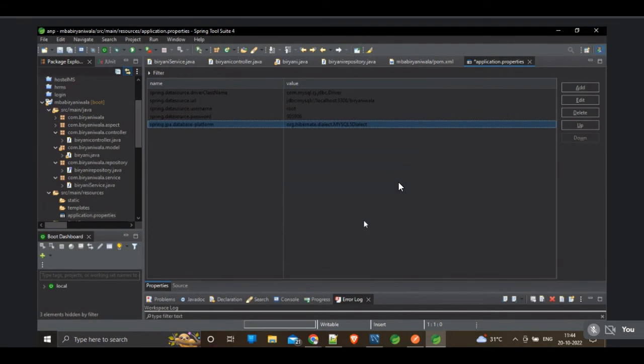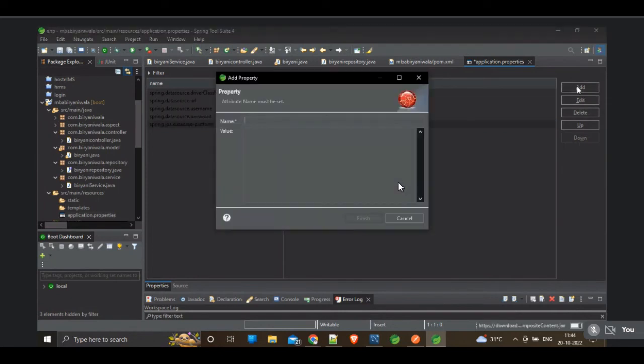MySQL dialect. Now we have to set two more properties for our application. These two are alternatives, optional. Spring.jpa. If you want to create the tables by yourself, you can create them in the MySQL Workbench. But if you want Hibernate to create the tables, you have to set a property called jpa.hibernate.ddl-auto.